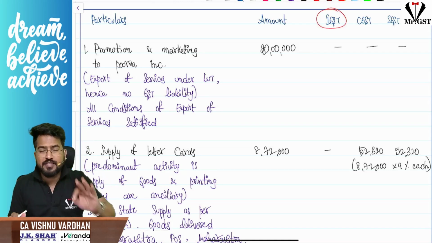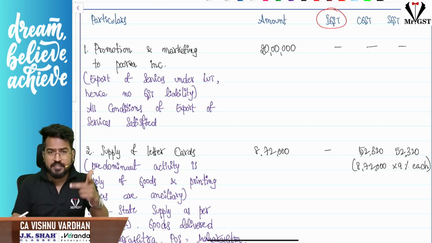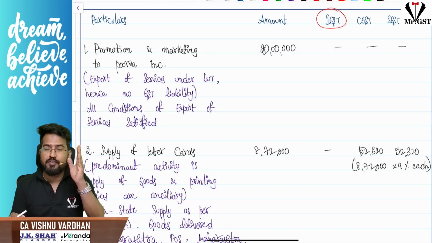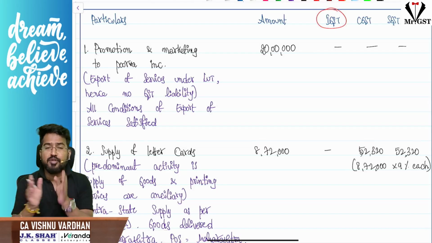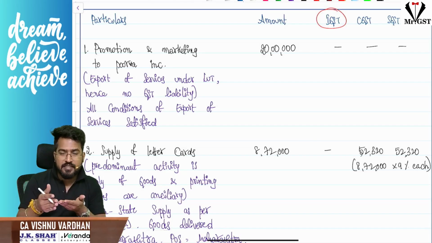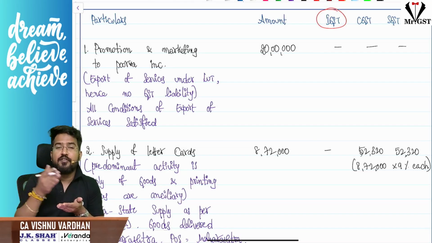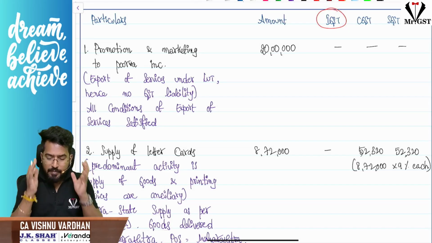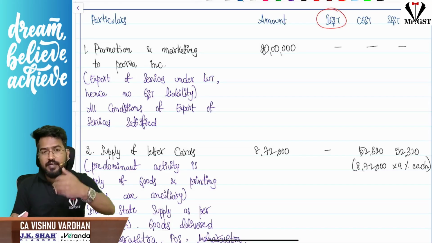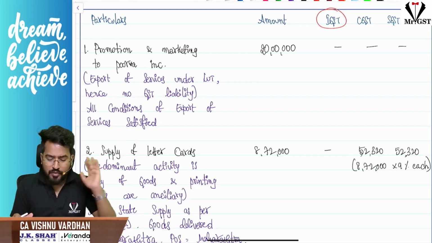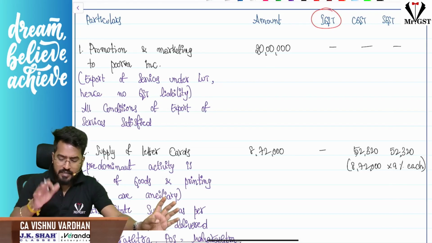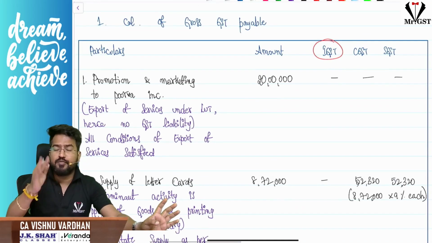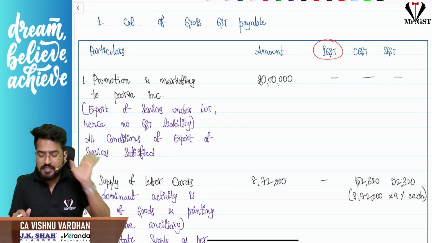In all the suggested answers, you will be seeing first CGST, SGST, IGST, but you follow the format IGST, CGST, SGST, because to set off the GST, so to set off the ITC, first agenda is to make IGST ITC balance nil. Keeping that in mind, if you go this way, it will be very comfortable for you. So now coming to the point, particulars, amount, first step is calculation of gross GST payable, amount, IGST, CGST, SGST.